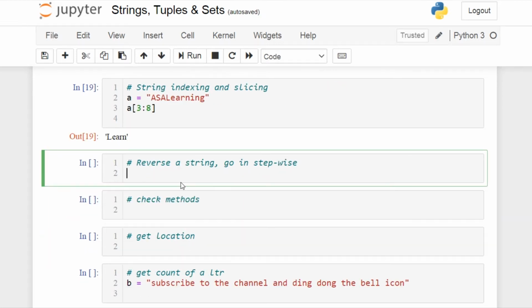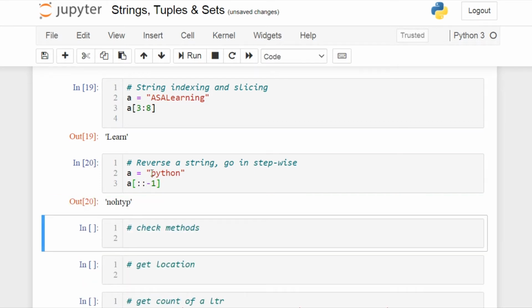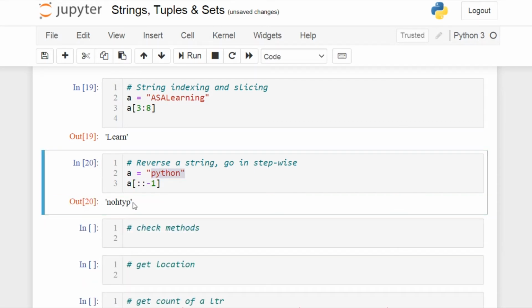To reverse a string, it is again the same concept which we followed in list operations. Again, let's consider a equals Python. I need to select all and give -1. This will reverse my entire string. So here Python has been reversed.